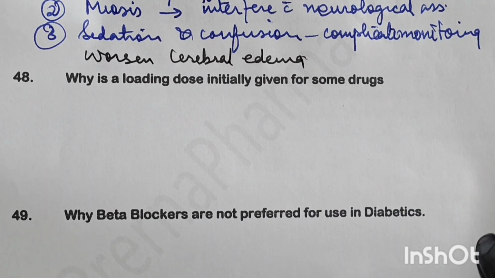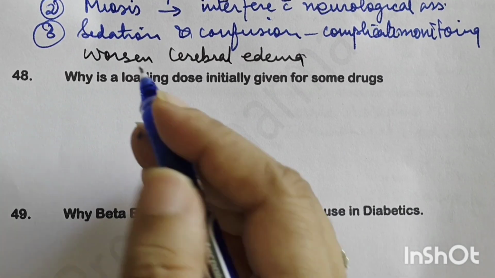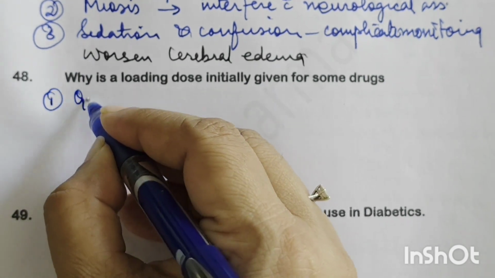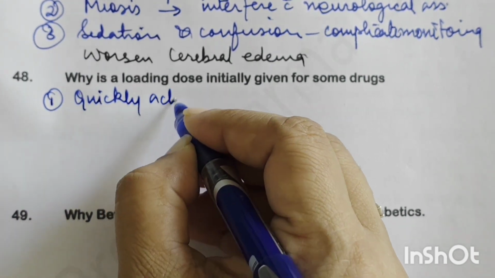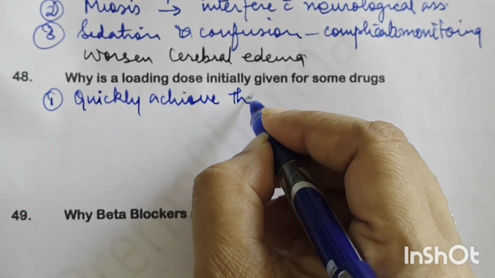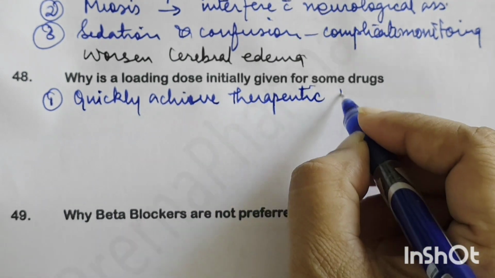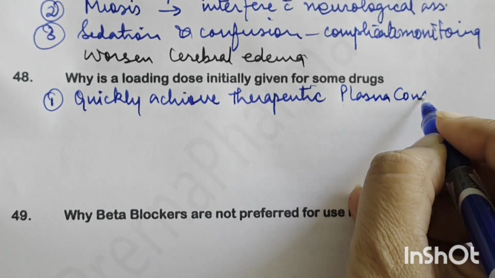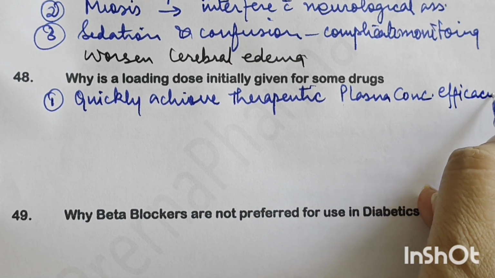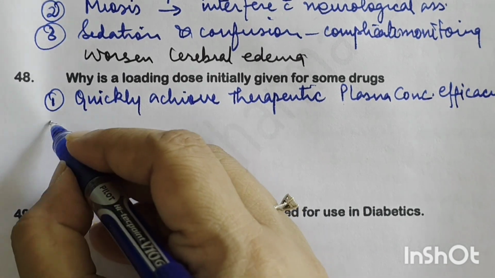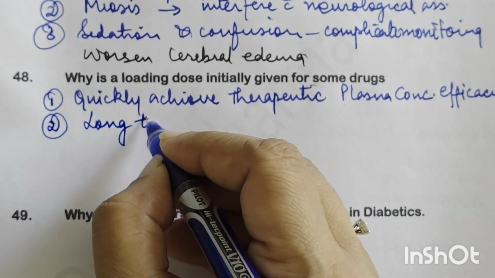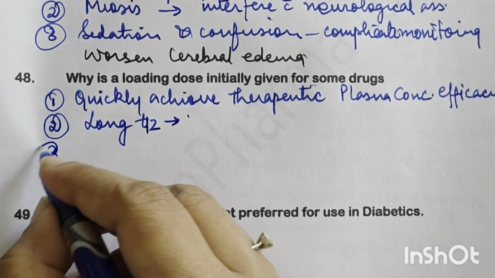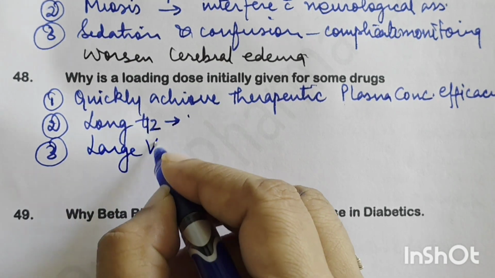Next question is, why is a loading dose initially given for some drugs? Now, loading dose is initially given because first we want to quickly achieve the therapeutic plasma concentration where the drug will be efficacious. Efficacy depends on it, right? Then secondly, if the drug has a long half-life, there it is given. And third, if the drug has a large volume of distribution.